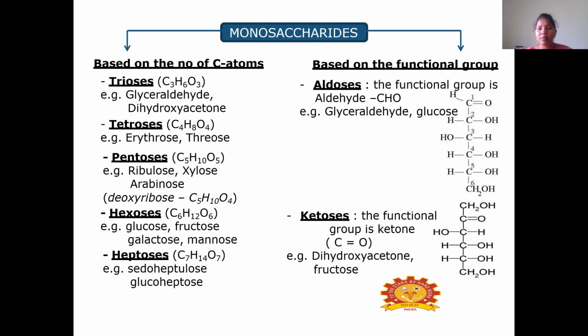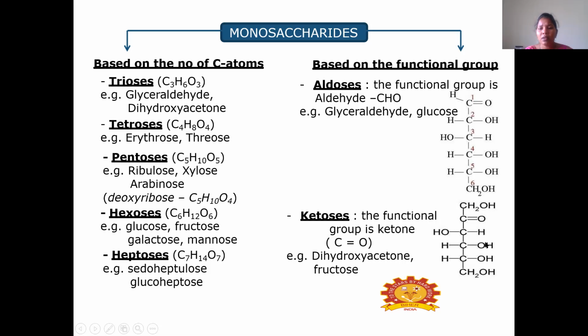Then based on the functional group, again these monosaccharides can be categorized as aldose and ketose. The aldehyde group containing carbohydrates come under the category of aldose, and the ketone group containing carbohydrates come under the ketoses. The examples for aldoses are glyceraldehyde and glucose. This is the structure of glucose. The first position of this glucose has an aldehyde group. Due to the presence of this aldehyde functional group, it will be categorized as aldose.